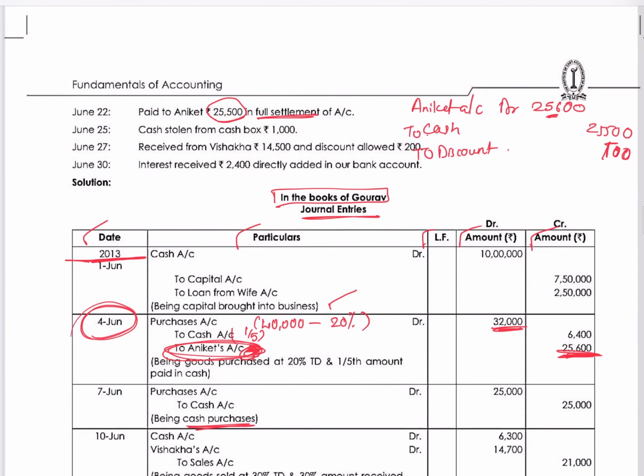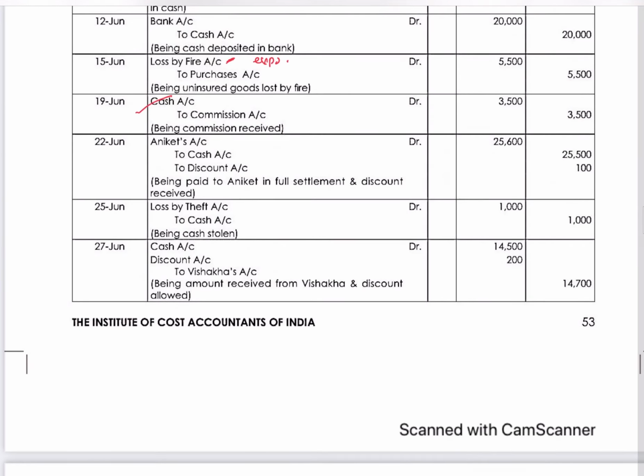Next, cash stolen from cash box 1000. So here again there is a loss. And cash is reducing. So loss is an expense. So loss by theft debit, to cash 1000.